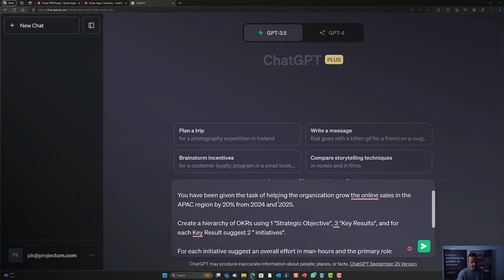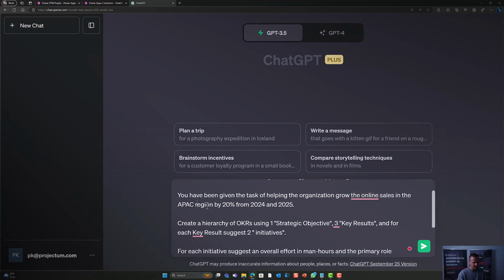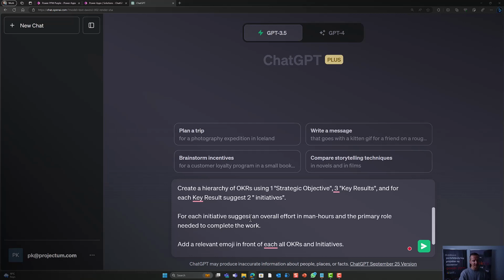I've also been given the task of helping the organization grow online sales in the APAC region by 20% from 2024 to 2025. I also want to create a hierarchy of OKRs, so objectives and key results. So one objective, 3 key results, and ideally also for each key result, 2 initiatives or proposed initiatives we could do. And for each of these initiatives, I then want it to estimate the man hours it would take to do the work and the primary role that would be needed to complete the work.